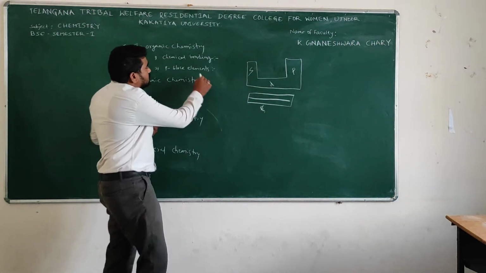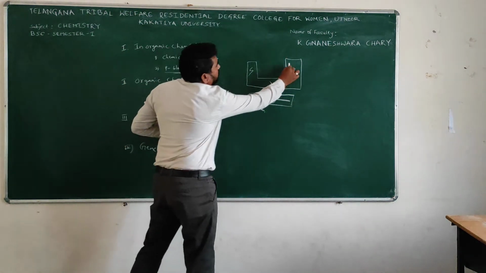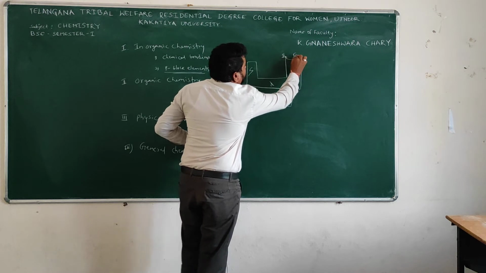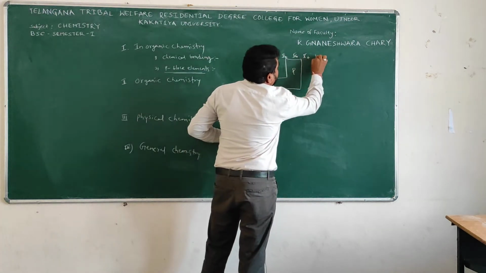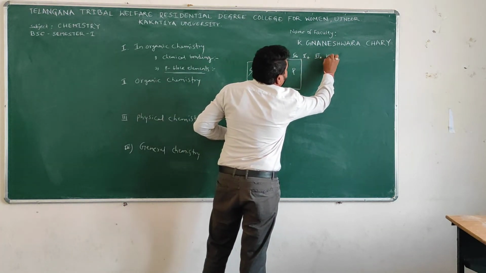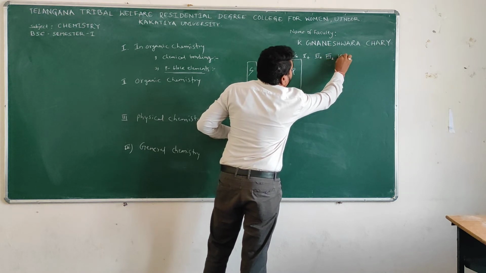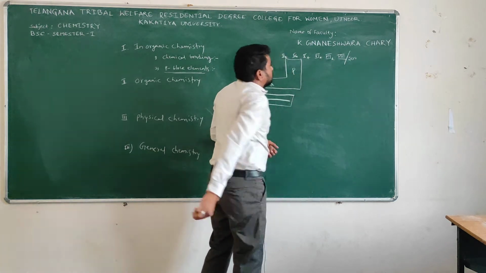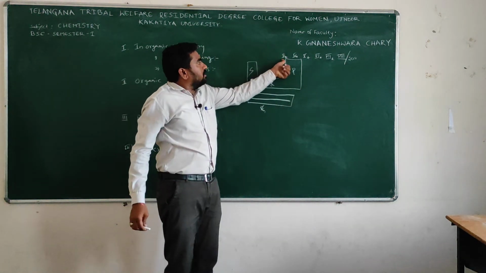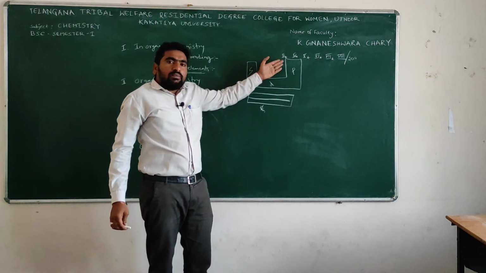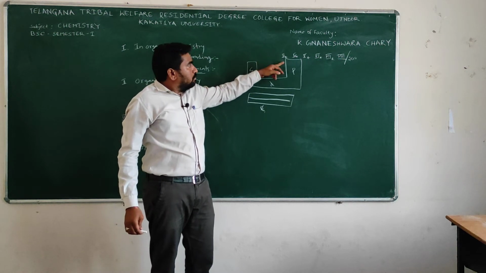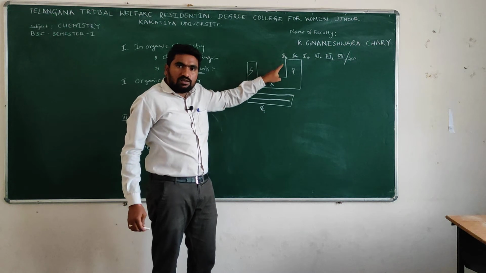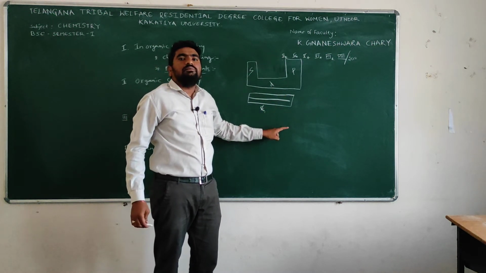But now we are discussing p block elements. In p block elements we have the third A group, fourth A group, fifth A group, sixth A group, seventh A group elements, and the eighth group elements are the zero group, that is noble gases. What are the third A group elements? Boron, aluminum, gallium, indium, thallium.